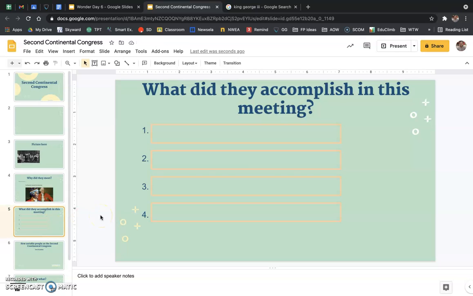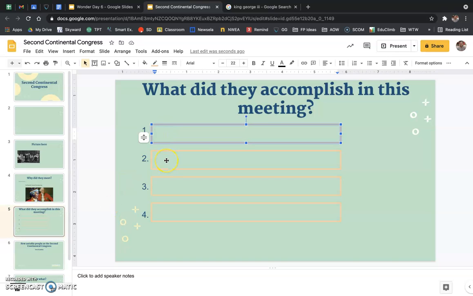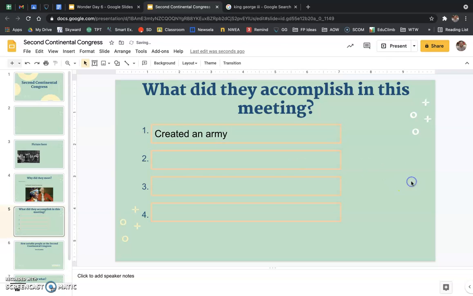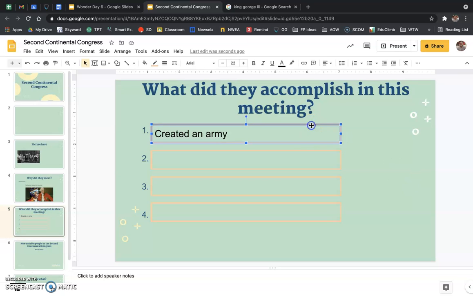Slide number 5. What did they accomplish in this meeting? Right. So they met. It was most of the same people. But they had to just, they had to do some things in this meeting, right? So the first thing that they did, they created an army. This army was called the Continental Army. We'll talk more about them. There was also a lot of people that were volunteers, right? We talked about how they were militia back in the 7 Years' War. Those same militia people join this army as well.